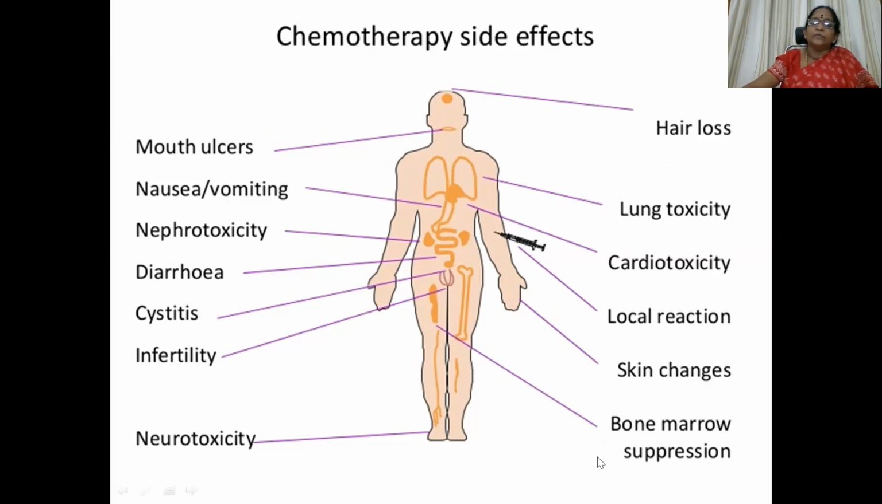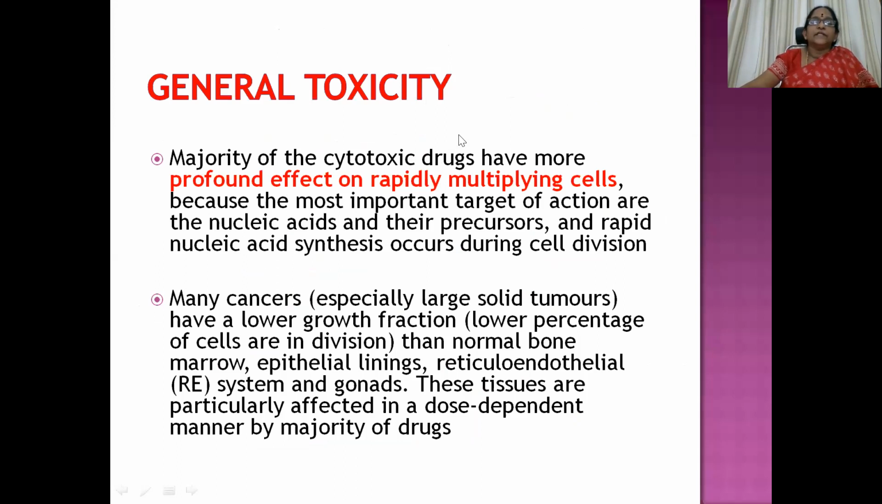And then bone marrow suppression, which is very dreadful, apart from lung toxicity and cardiotoxicity. So the majority of the cytotoxic drugs have a more profound effect on rapidly multiplying cells, because the most important target of action are the nucleic acids and their precursors. And rapid nucleic acid synthesis occurs during cell division. So all the cells undergoing rapid cell division will get affected here. So the main mechanism of action is controlling nucleic acid synthesis.